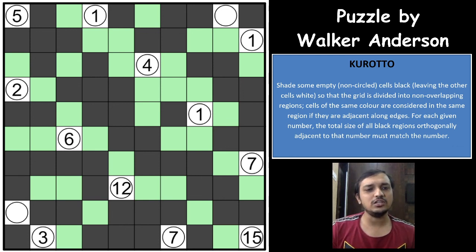So I hope you got the logical way of solving this Kuroto puzzle from the Indian Puzzle Championship that was held on the Logic Masters India website.